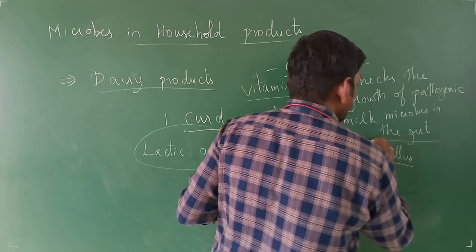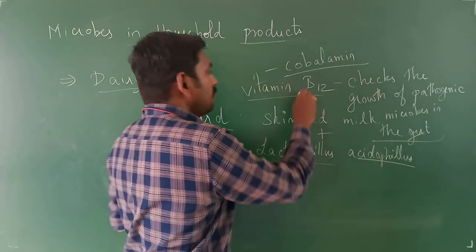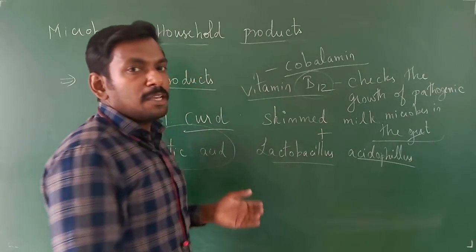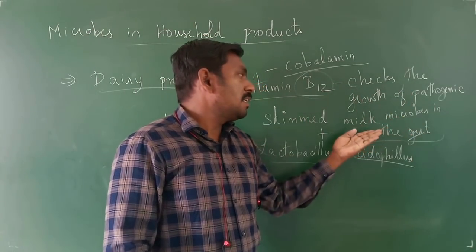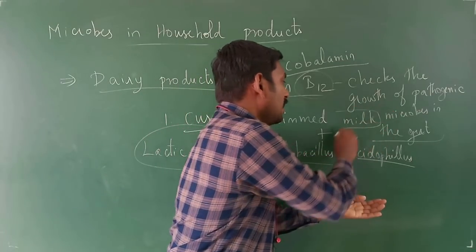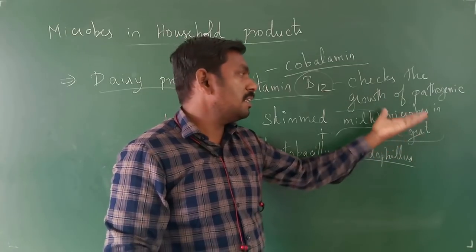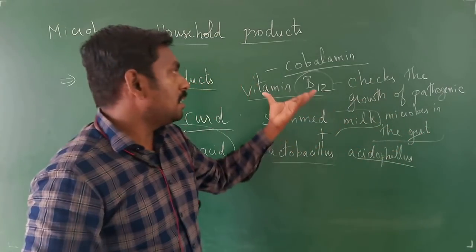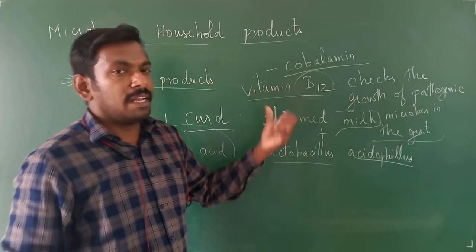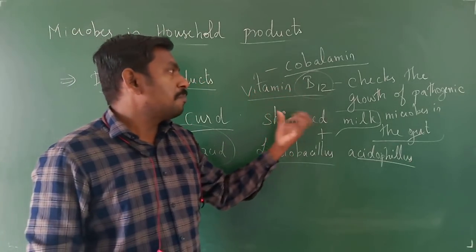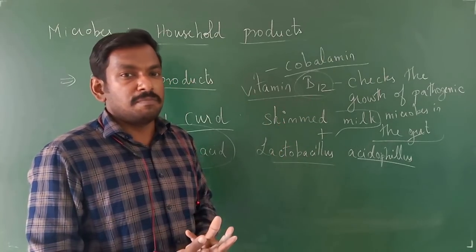Gut means the stomach or the intestine, right? It is important because it checks the growth of pathogenic microorganisms in the stomach and intestinal part, and it has been proven also. It helps to maintain a better hygienic condition and it has a helpful aspect in the metabolism, right?